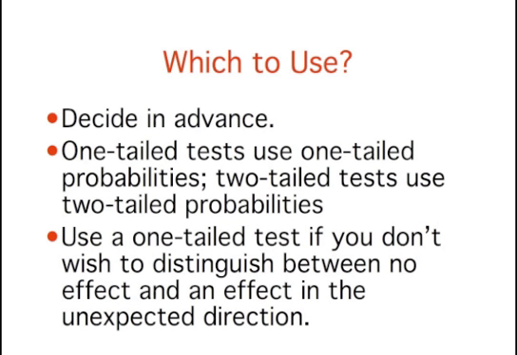One-tailed tests are appropriate when it is not important to distinguish between no effect and an effect in the unexpected direction. For example, consider an experiment designed to test the efficacy of treatment for the common cold. The researcher would only be interested in whether the treatment was better than a placebo control. It would not be worth distinguishing between the case in which the treatment was worse than a placebo and the case in which it was the same, because in both cases the drug would be worthless.